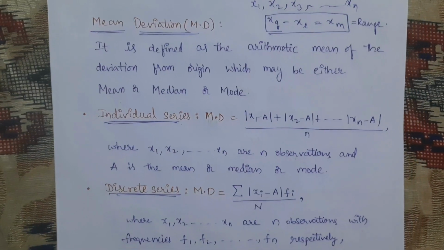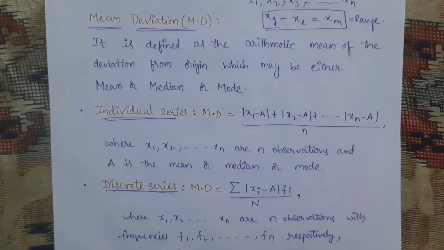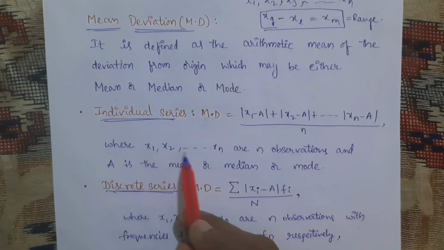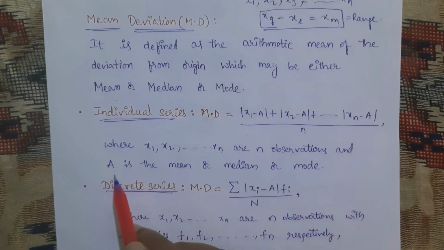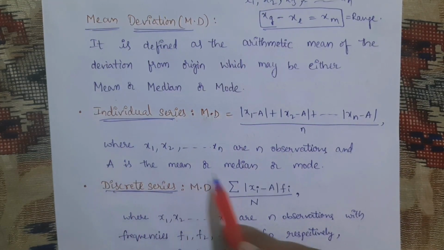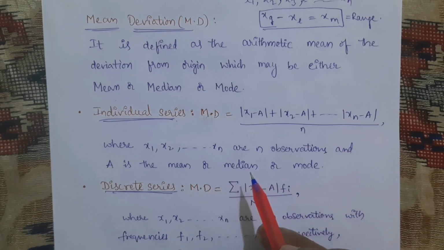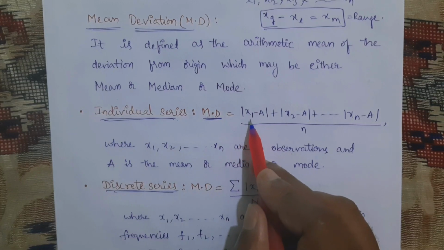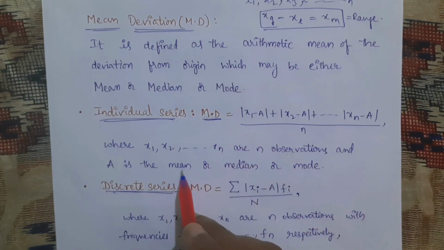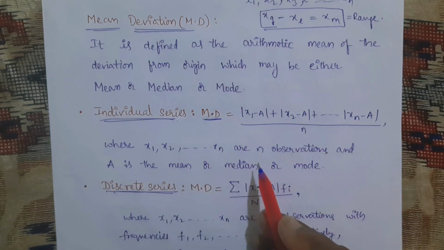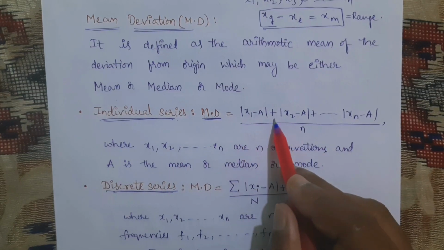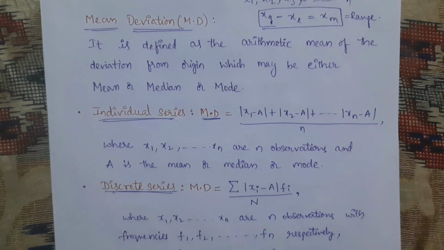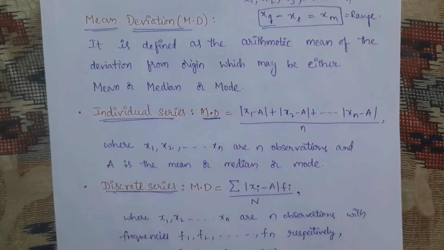Now, in an individual series, they will give the observations individually, like x1, x2, and so on up to xn, n observations. If capital A is the mean or median or mode, then for an individual series the mean deviation MD is equal to modulus of x1 minus A plus modulus of x2 minus A plus, and so on, modulus of xn minus A. Here A is the mean, median or mode according to the given data. So this is the mean deviation for an individual series.